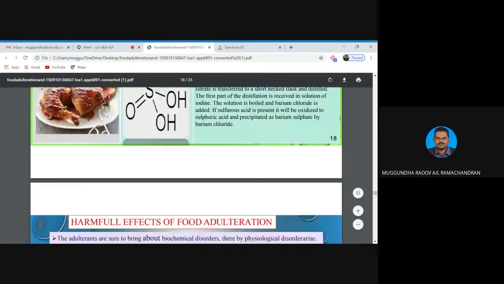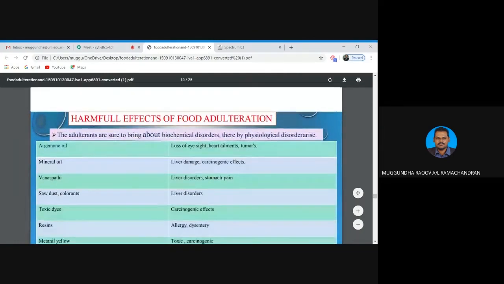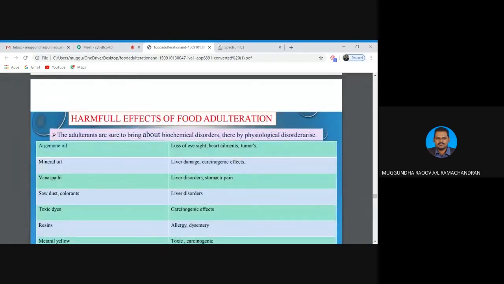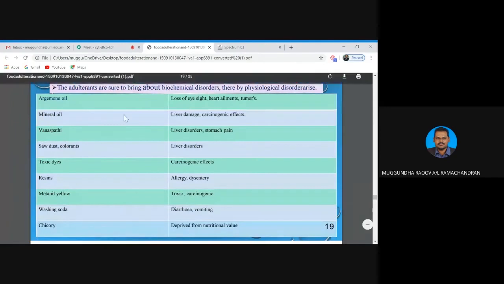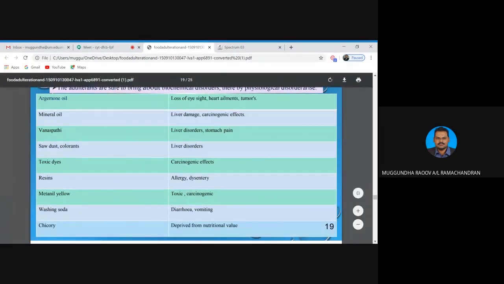Okay, nothing much. So class, harmful effects of food adulteration. Adulteration is sure to bring about biochemical disorders and psychological disorders as well. Basically all these are the adulterants they use, and the side effects. For example, mineral oil causes liver damage, sawdust causes liver disorder. Toxic dyes are actually very carcinogenic, class, so you have to be very careful when consuming that.